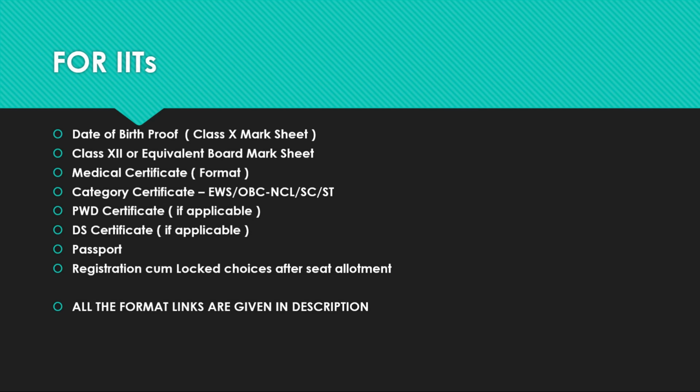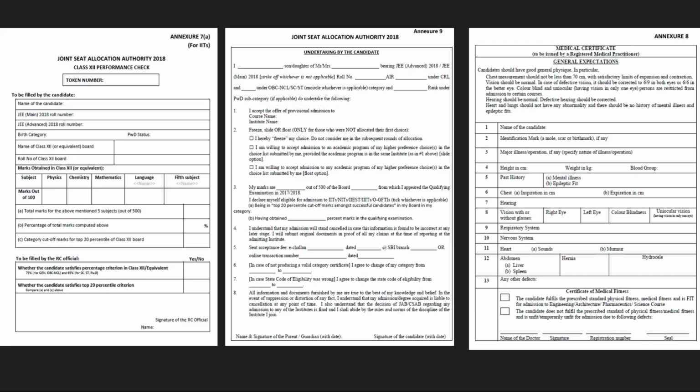And while going to the reporting center, carry the original documents along with the 2 sets of Xerox. And these are the formats of class 12 performance check, undertaking of the candidate, and medical certificate for the IIT system, meaning for IITs. You can see it here, and these links are also in the description. You can download it from there.